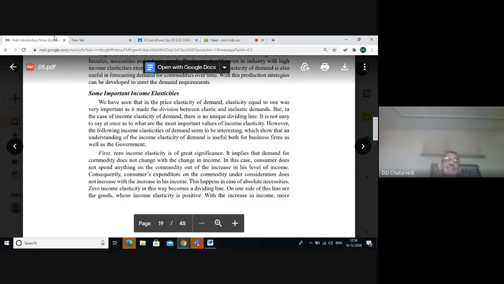When it is less than 0, it becomes inferior commodity. So we can say 0 income elasticity is in a way a dividing line. And when this value is zero, that means it is absolute necessity, like life-saving drugs.